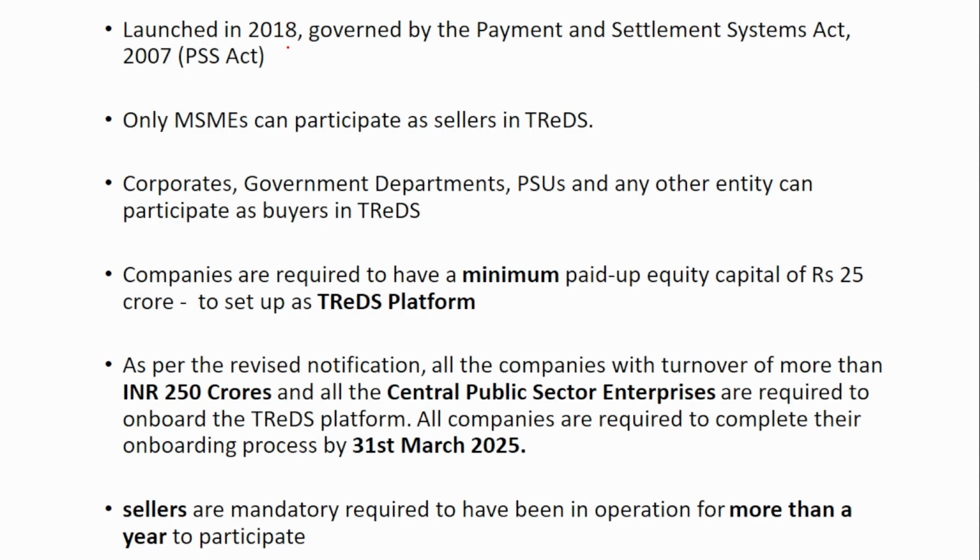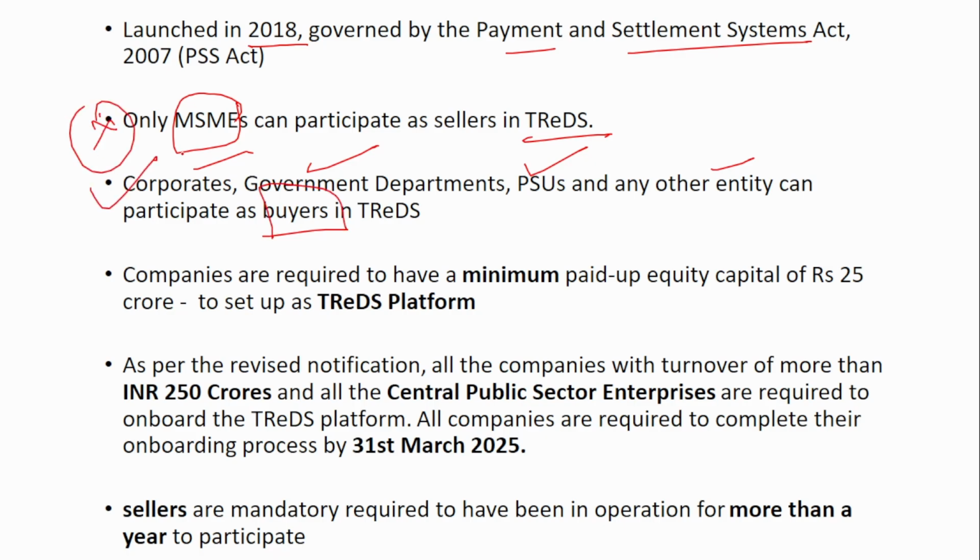So if you see this platform, it was launched in 2018, governed by the Payment and Settlement Systems Act 2007. And only MSMEs can participate as sellers in the TReDS. But if you see, corporates, government departments and public sector units and any other entity can participate as buyers. This is a very important thing. Anyone can participate as buyer, but the sellers can only be MSMEs in TReDS platform.